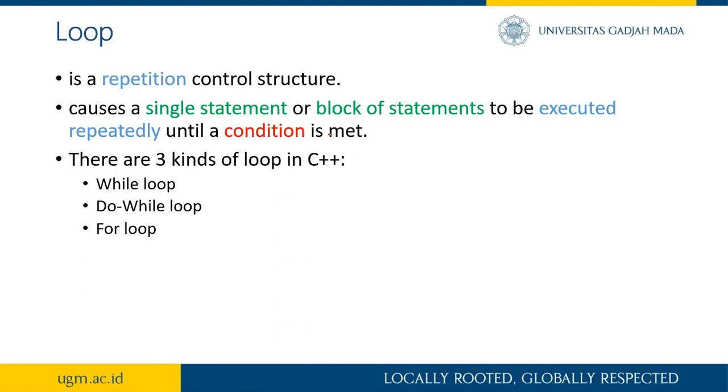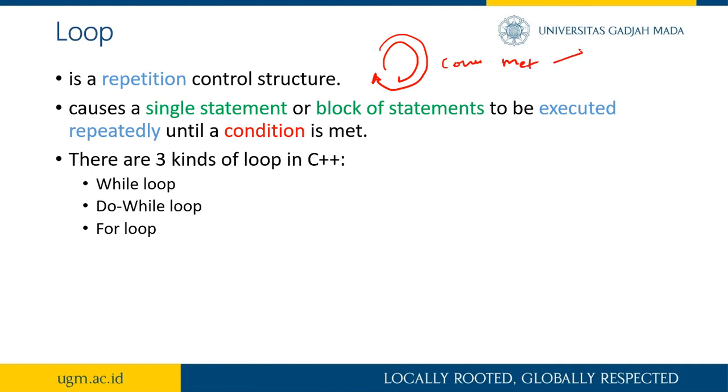Next is looping. Loop is a repetition control structure, which means it will repeat something until the condition is met.